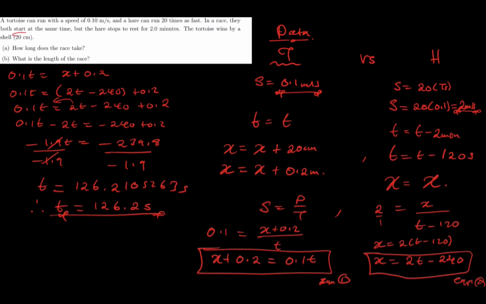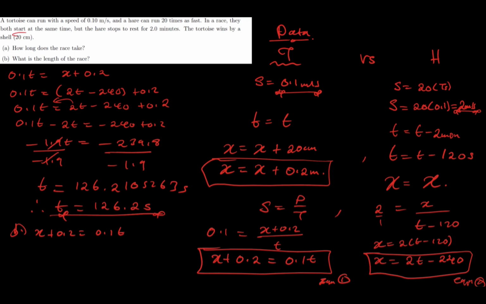All right, so now to find the length, which is b, what is the length of the race? Remember, I said that the length is x plus 0.2. So in our equations, we look for x plus 0.2, which is equation 1. So x plus 0.2 is equal to 0.1t. The reason I picked x plus 0.2 as the final length is because the tortoise kept on running while the hare stopped, so the one that covered the entire distance was the tortoise. That's why you have to get the distance information from the tortoise.